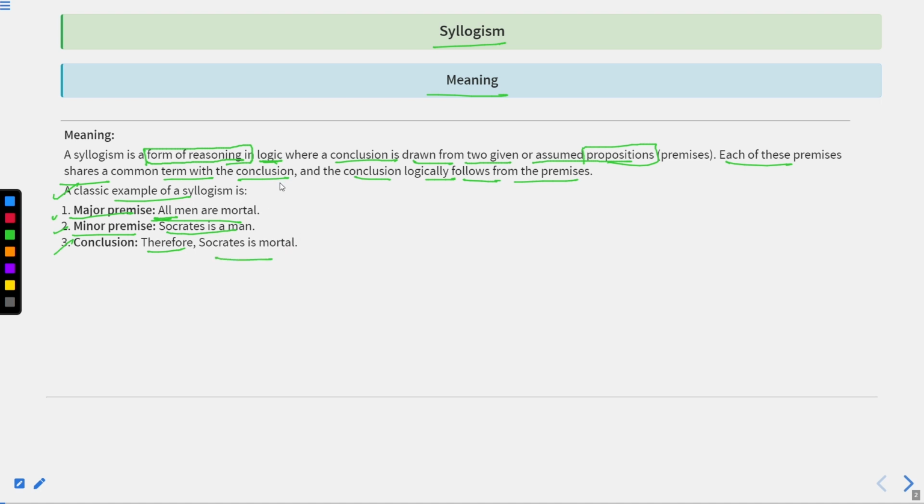If you can correlate these two premises and the conclusion itself, you will be able to understand that all these three are complementing each other. All these three are actually showcasing that yes, all men are mortal. If Socrates is a man, then it can be inferred, it can be logically followed, that Socrates is also mortal. I suppose you have understood this particular concept.